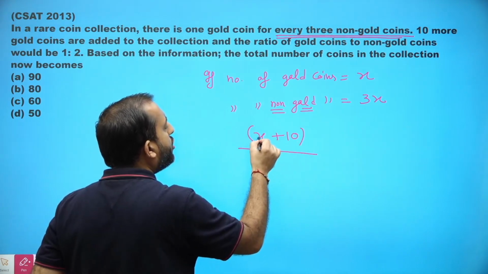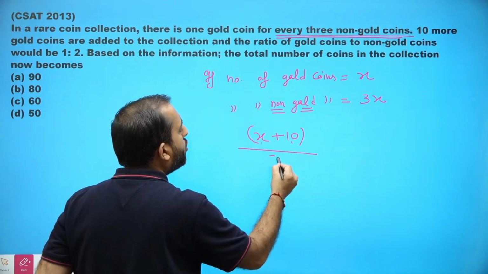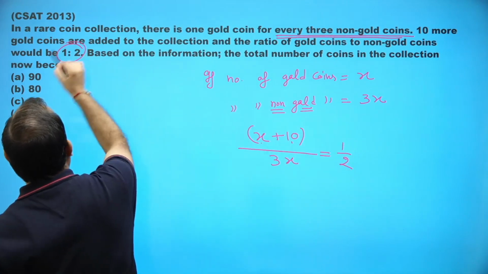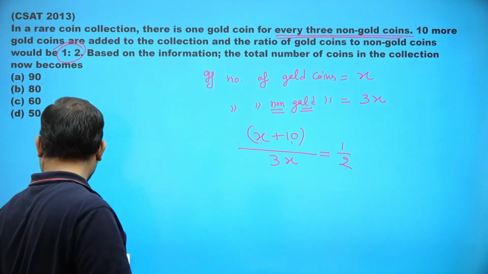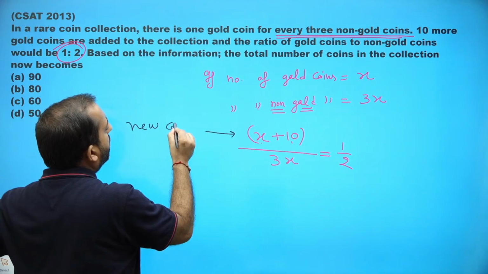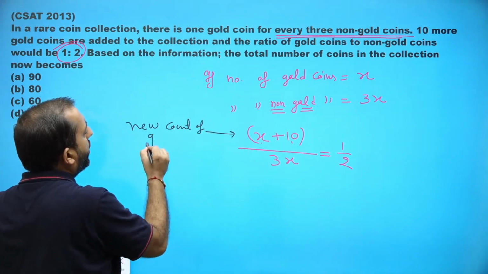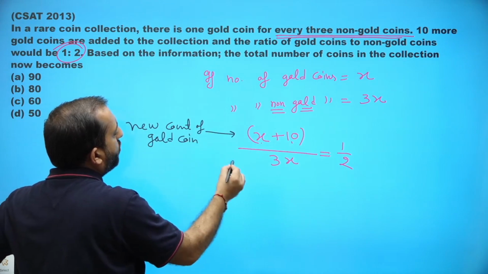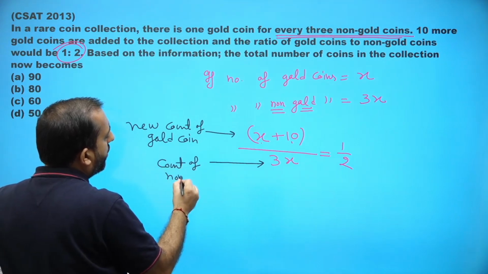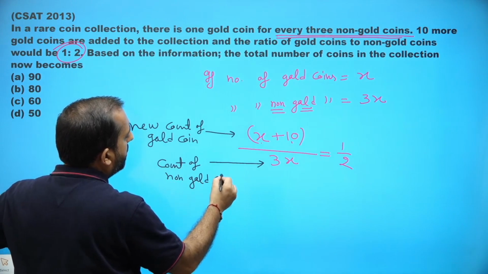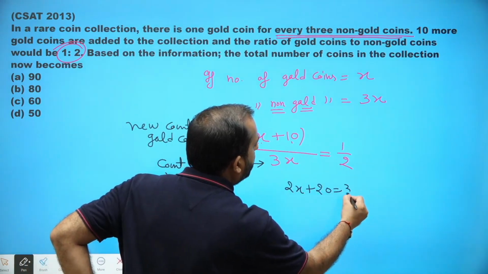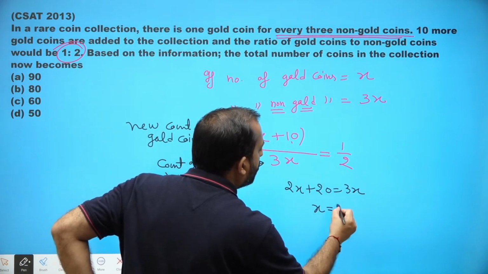The ratio of the new number of gold coins to non-gold coins would be 1/2, which is given. What is this representing? The new count of gold coins, and this is the count of non-gold coins. Now, if we solve this, it becomes 2x plus 20 equal to 3x, and from here x comes out to be equal to 20.